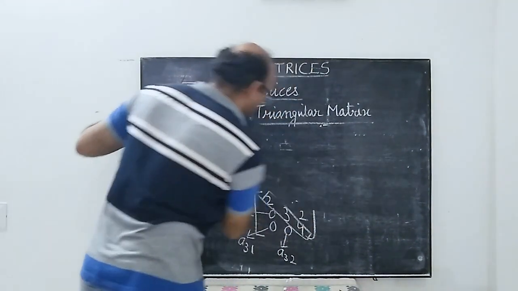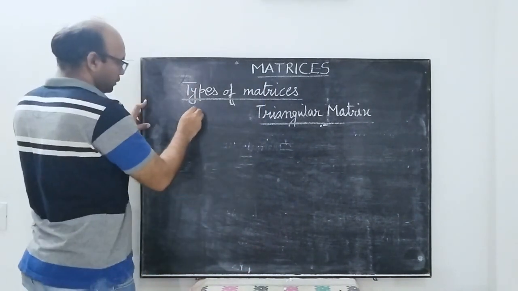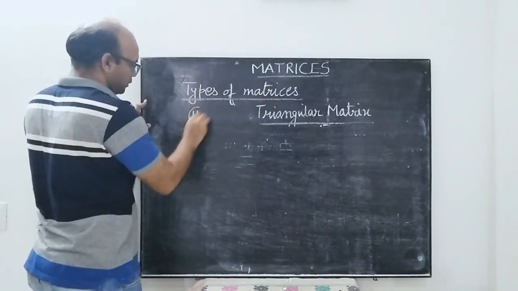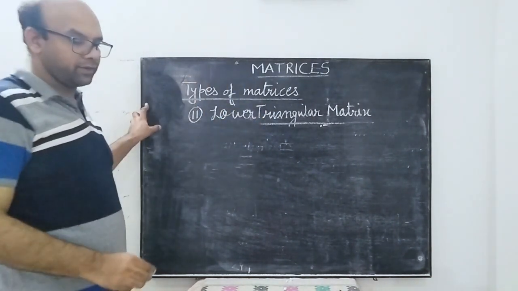Now we just move on to the last one, that is the lower triangular matrix. So what is the lower triangular matrix?